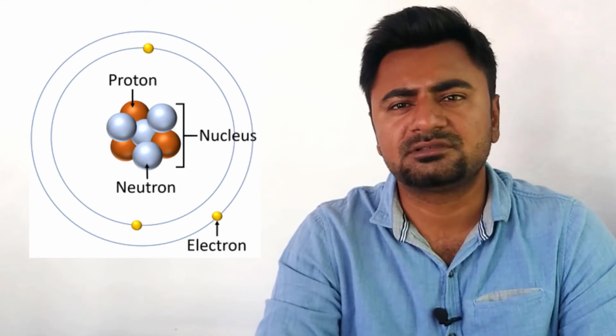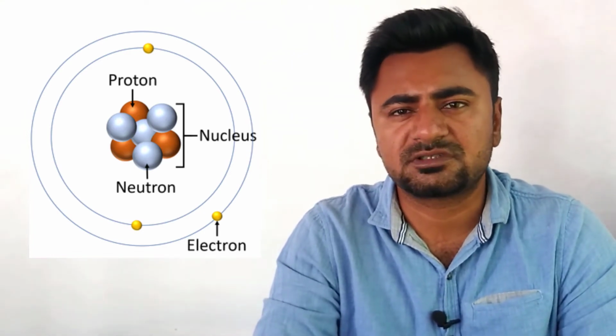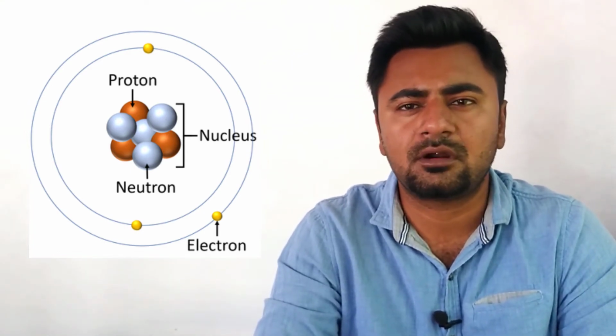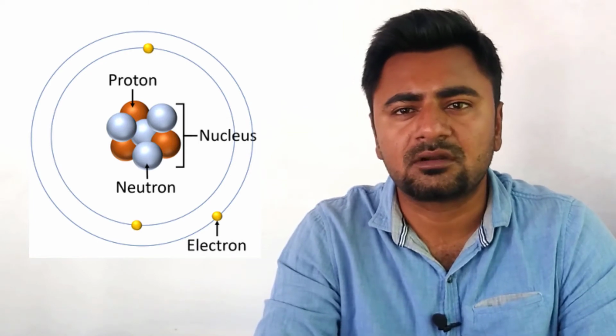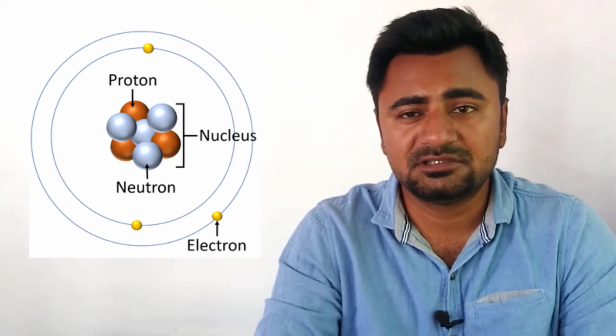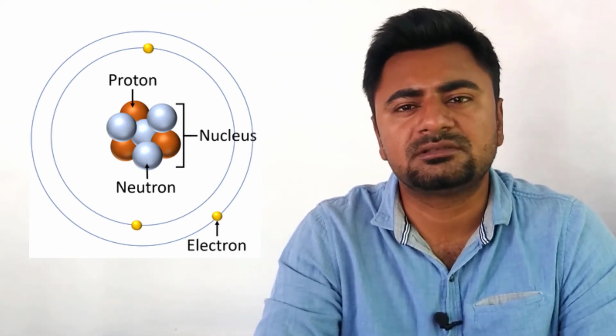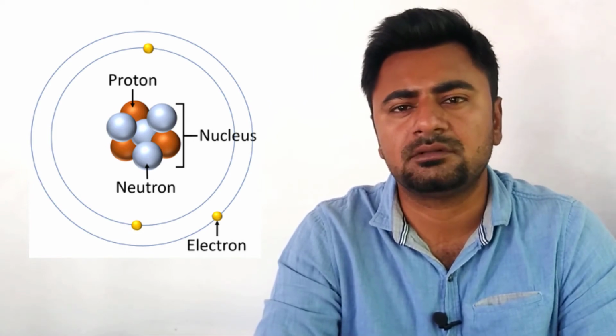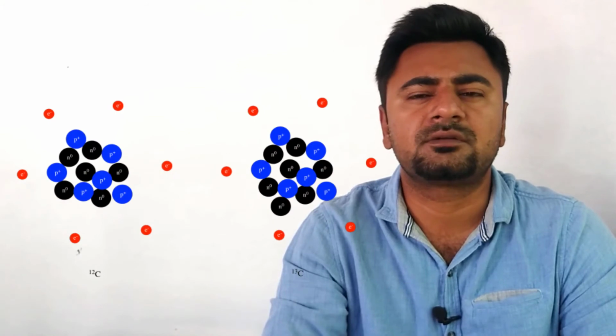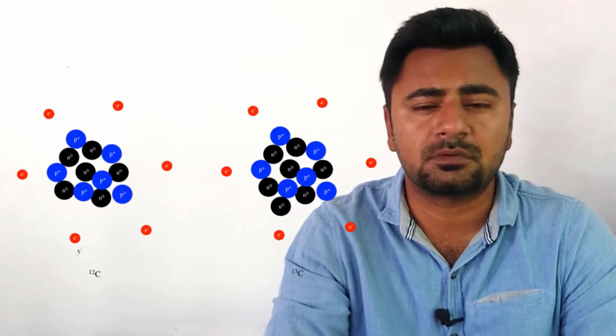And outside the nucleus, particles called electrons move around in regions of space called orbitals. These orbitals are also called shells. Each shell is a certain distance from the nucleus at its own particular energy level. It is important to note that in a neutral atom, the number of electrons is always equal to the number of protons. Atoms are very small, but the nucleus of an atom is even smaller than the atom itself.